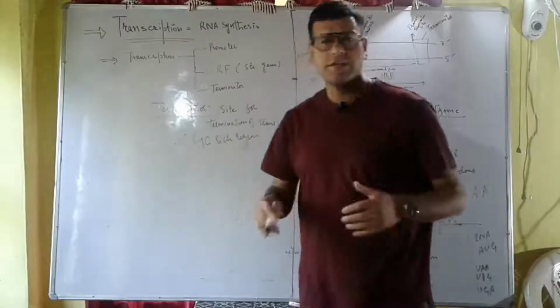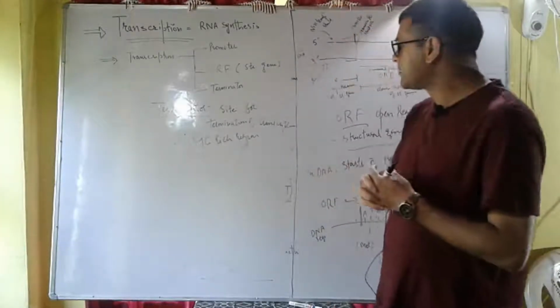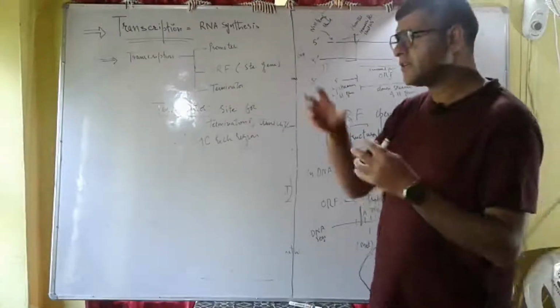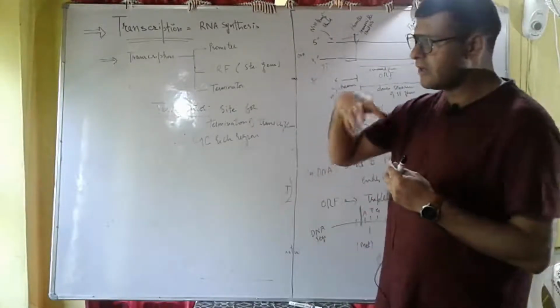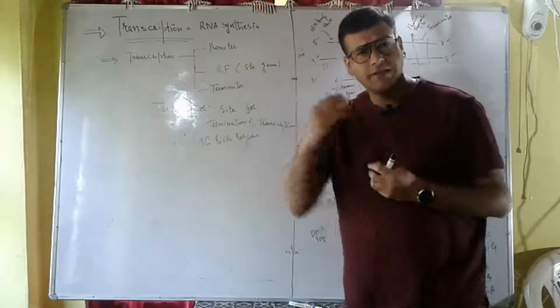This region ends, stops transcription, and that means in this region the bases guanine and cytosine are present in abundance.